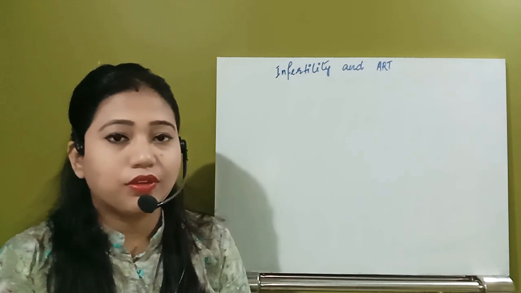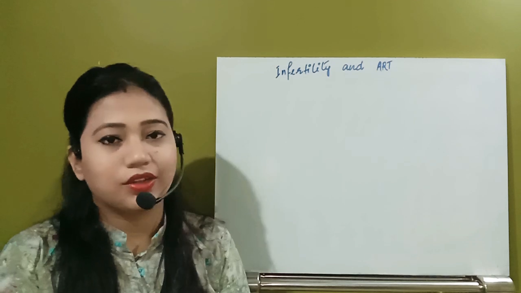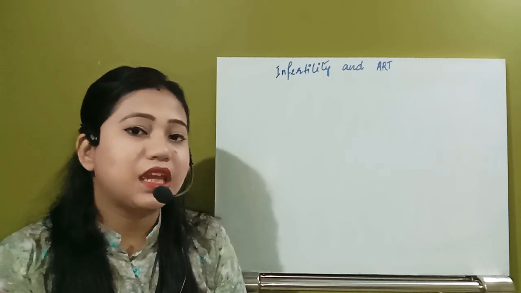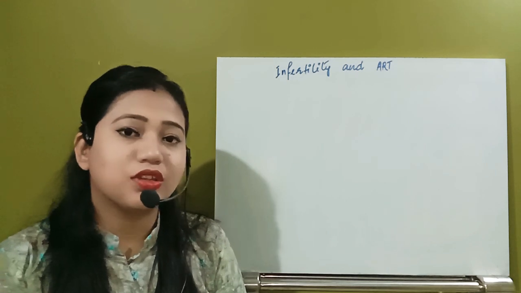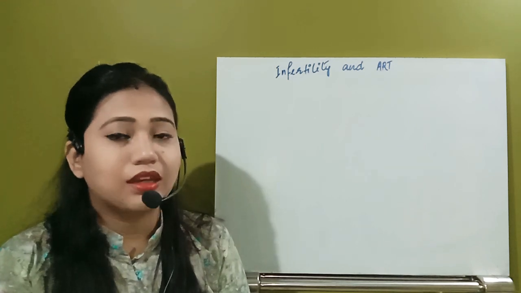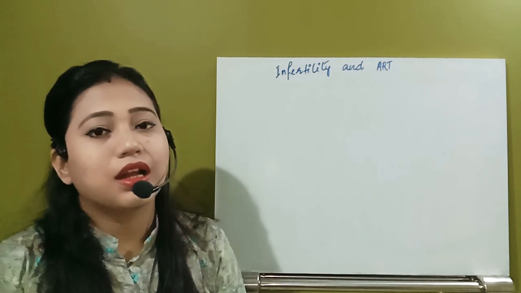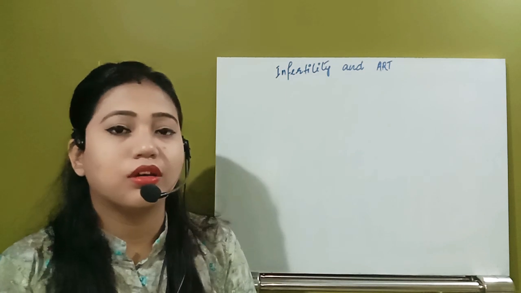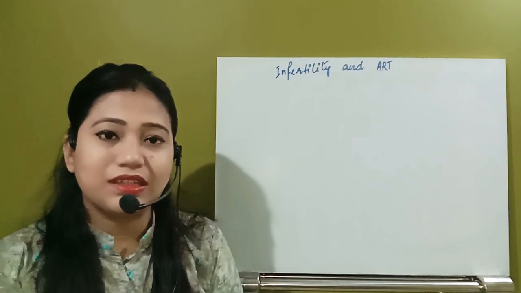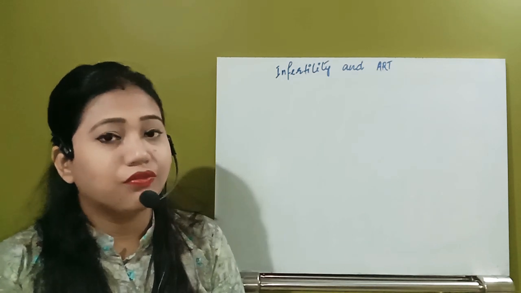But very often we use infertility as sterility, though they are not synonymous. Infertility is just inability to conceive, not complete failure. Sterility means complete failure of the male or the female to produce even the gamete.